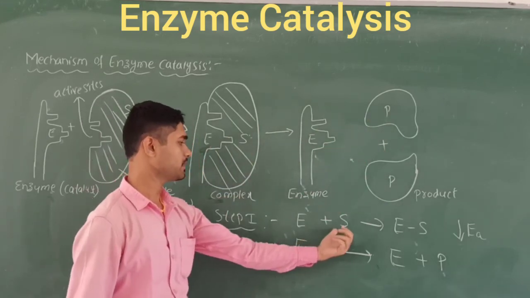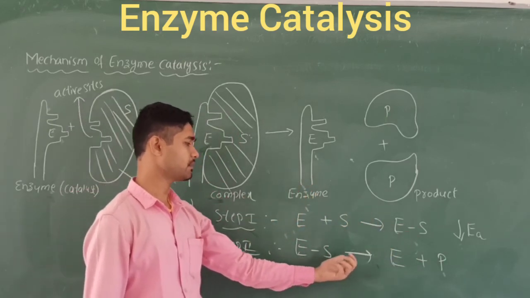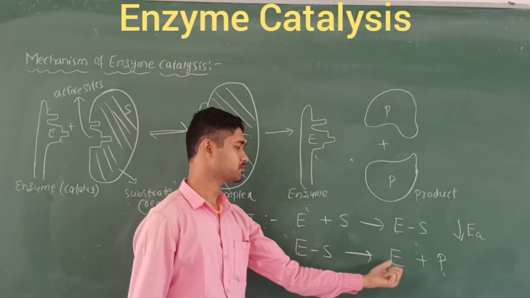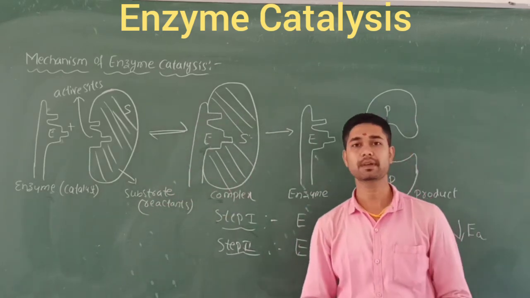So that is E plus S giving ES, where the activation energy will be lower, and this ES can be decomposed into E plus P, that is the enzyme and products. So this is about the mechanism of enzyme catalysis.